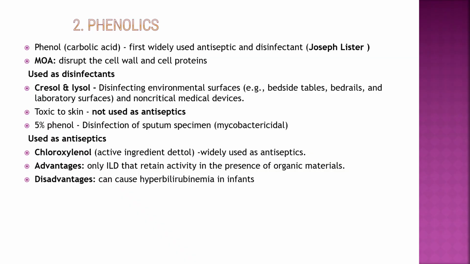Second is the phenols. Phenol, carbolic acid, was first widely used as an antiseptic by Joseph Lister. Mechanism of action: disruption of the cell wall and cell proteins. There are two uses. It is used as a disinfectant, for example Cresol or Lysol, for disinfection of environmental surfaces, that is bedside tables, bed rails, laboratory surfaces and non-critical medical devices. It is toxic to skin, so not used as an antiseptic. 5% phenol can be used for disinfection of sputum specimens as a mycobactericidal.